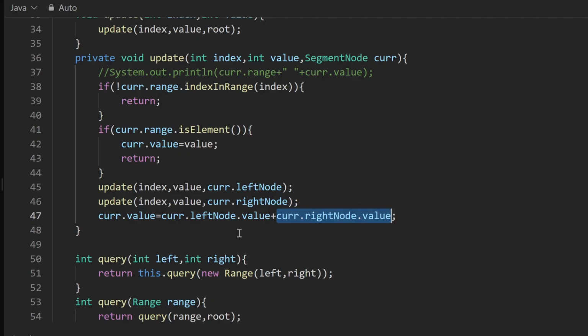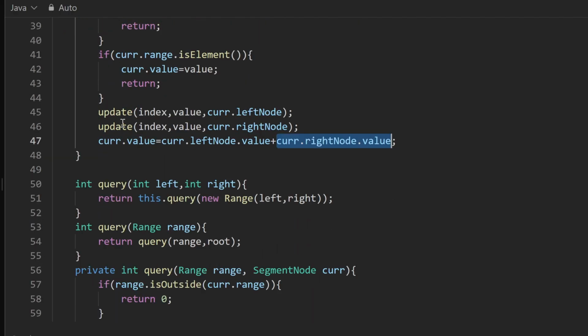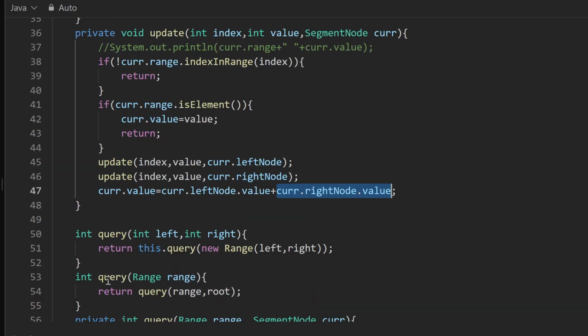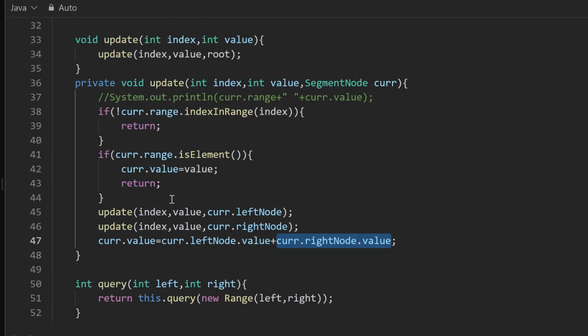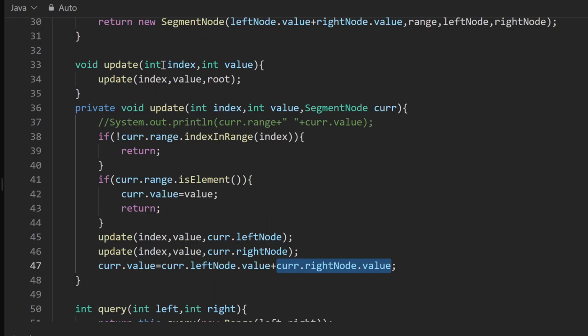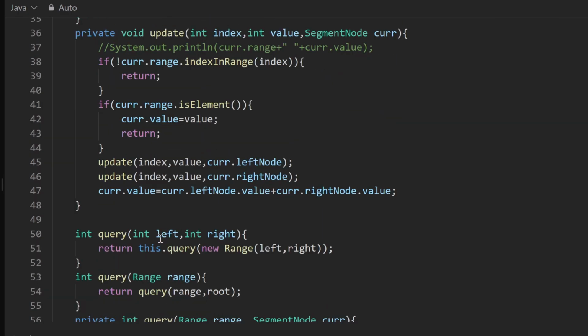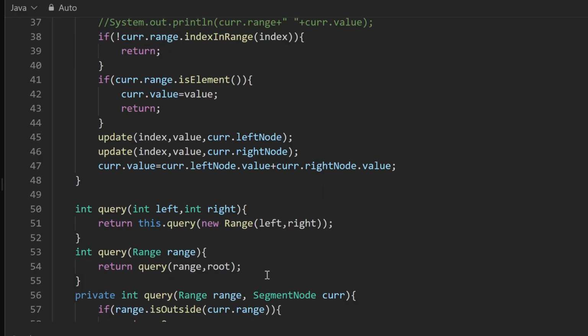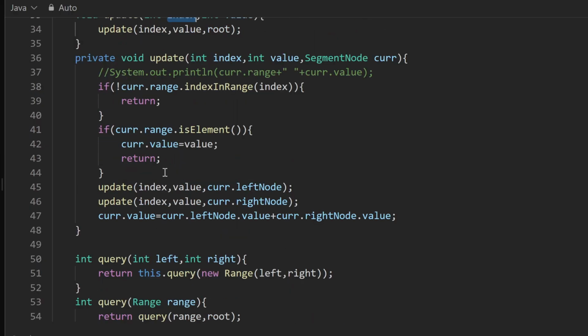This will do for the update. As you see, the recursive methods for both update and query I have kept private, because I don't want to expose the internal structure of the segment tree to the client. So the client can only ask me to update a value at an index, and similarly it can only ask me for the sum from left to right, but not somewhere in between the tree. So I have kept those methods private.